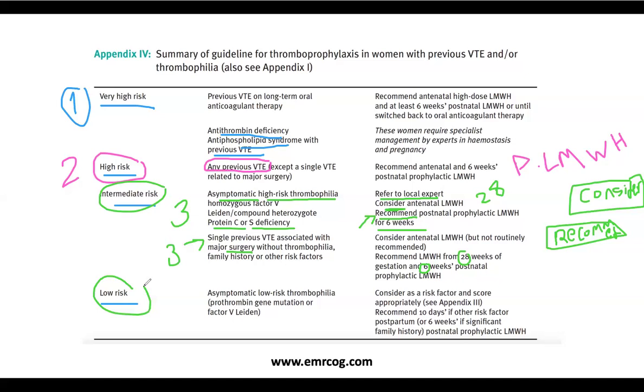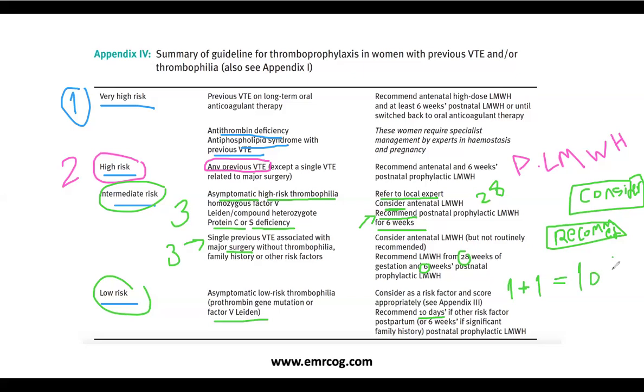Low risk and low risk, okay, is the group number 4. The group number 4 is a woman who have asymptomatic low risk thrombophilia, like prothrombin gene mutation or factor V Leiden, heterozygous factor V Leiden, not compound, not homozygous. Okay, so what I will do for this, it's considered in the antenatal as a single risk factor, 1, 1, 1, 1, okay, in the calculation. And look here, recommend 10 days if other risk factor in the postpartum. Yes, because 1 plus 1 in the postpartum equal 2, and 2 in the postnatal equal 10 days prophylaxis.